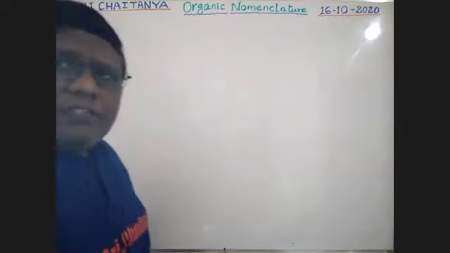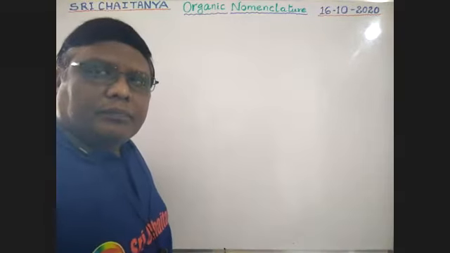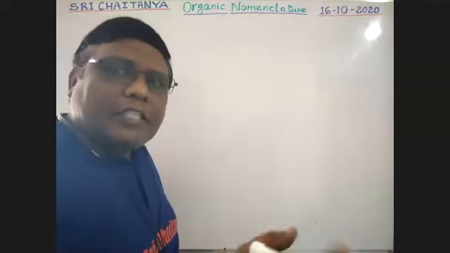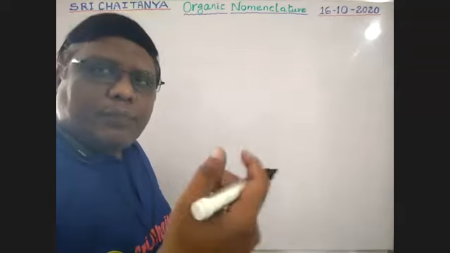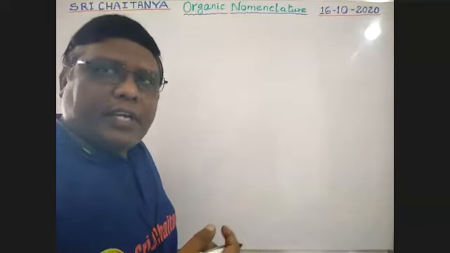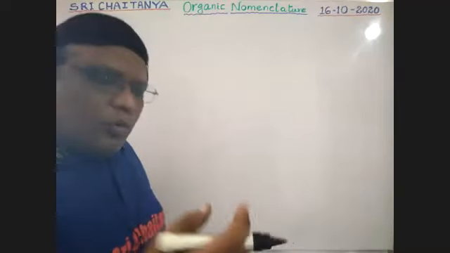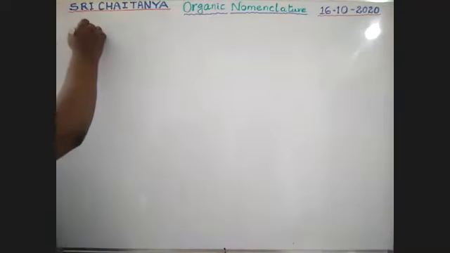Next, if a substituent repeats, 2 times repeated, di; 3 times repeated, tri. Prefixes like this are used for simple substituents. If complex substituents are there, words like bis, tris, tetrakis are used. Note down the points. So that is the fourth point.